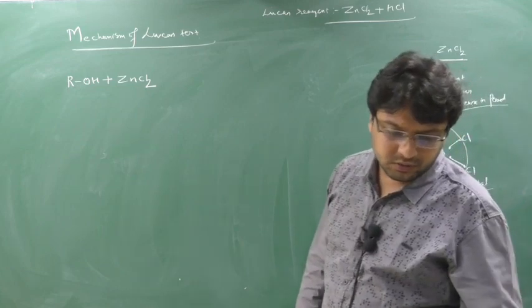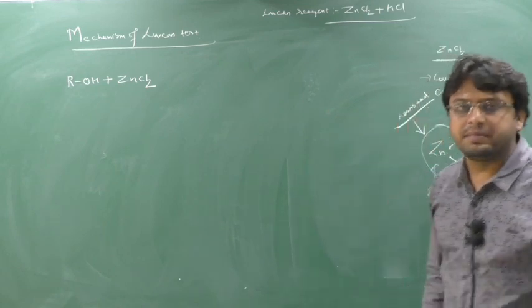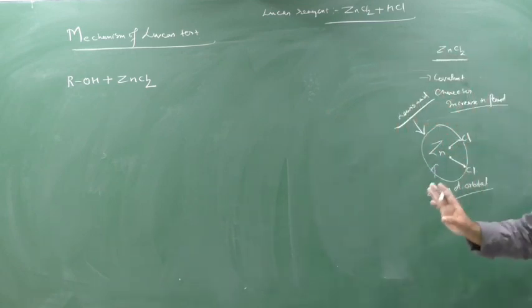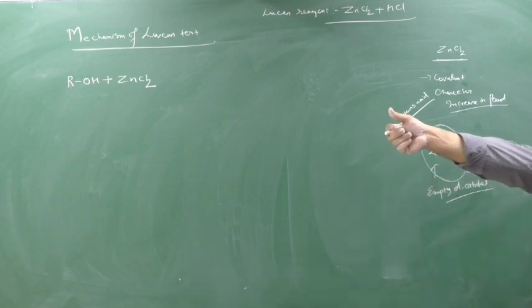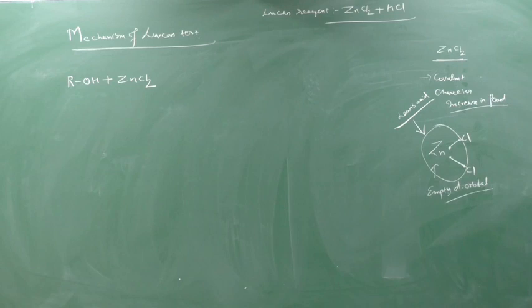Are you understanding or no? So according to Fajan's rule, there is no completely ionic bond or completely covalent bond. And you know that he also told that covalent character increases while moving in the period from LHS to RHS. So here covalent bond also increases, means here shading of electron takes place.